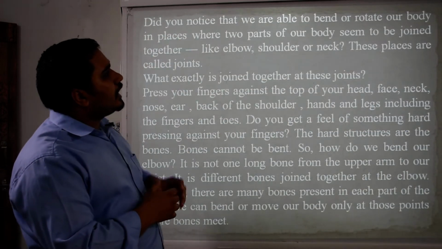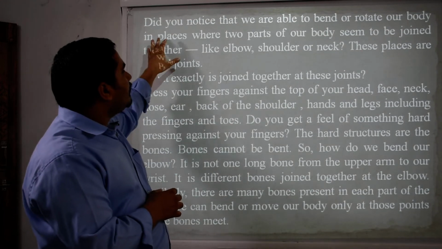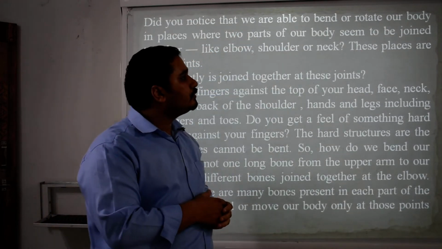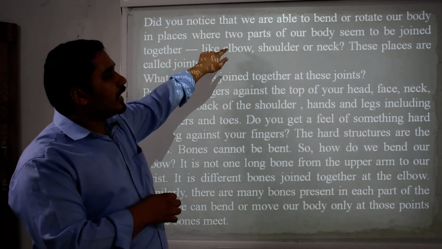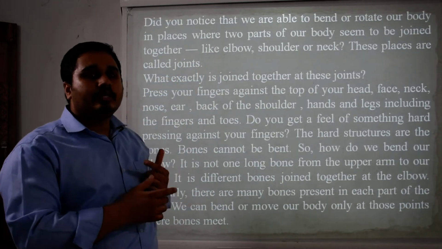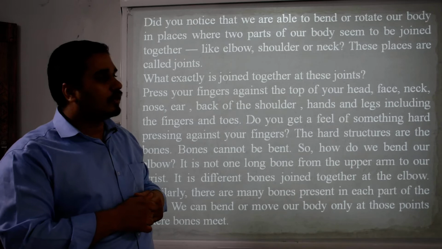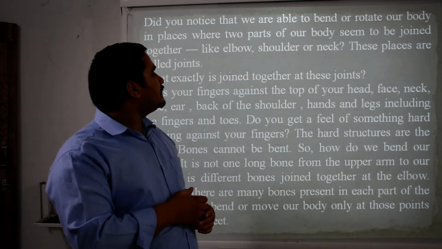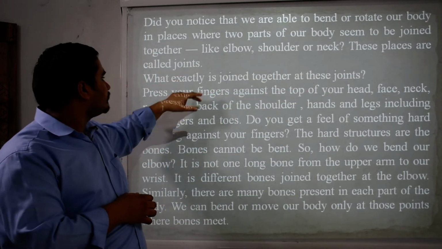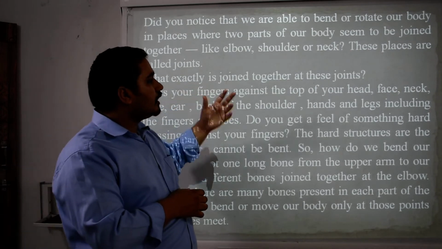Did you notice that we are able to bend or rotate our body at places where two parts of our body seem to be joined together, like the elbow? As I already mentioned, in the table the two or three columns will get a yes or no answer. Shoulder or neck, these places are called joints. Clear? What exactly are joints?